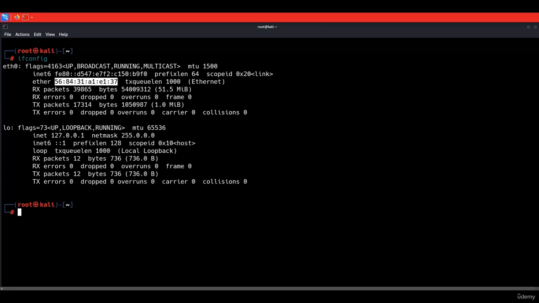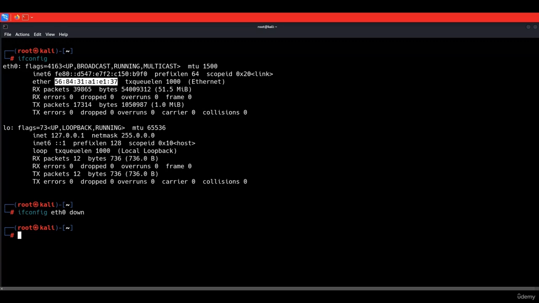So to change this MAC address, we are going to do ifconfig followed by the name of the interface that we want to change its MAC address. So here, we want to change the MAC address of eth0. So we are going to type eth0. Then, I am going to type down to disable this interface. Now that the interface is disabled, we can change the MAC address.